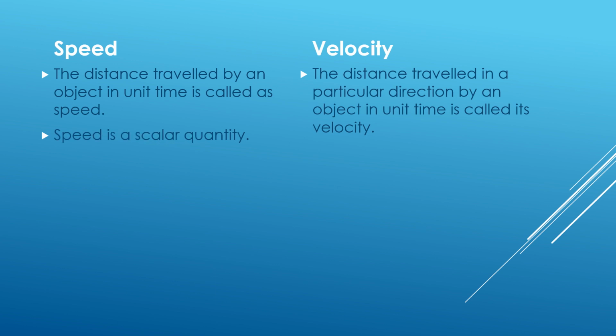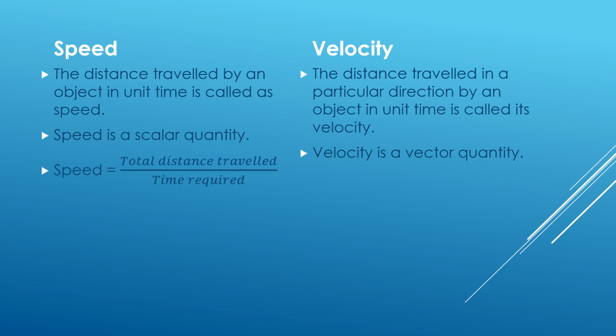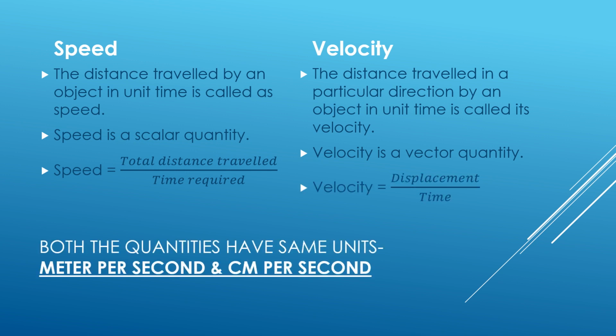Speed is a scalar quantity. Velocity is a vector quantity. This is the formula of speed. This is the formula of velocity. Now both the quantities have the same units, that is, the SI unit is meter per second and the CGS unit is centimeter per second. Again there is one point, the values of speed and velocity are the same only when the motion is along a straight line. Otherwise these values are different.